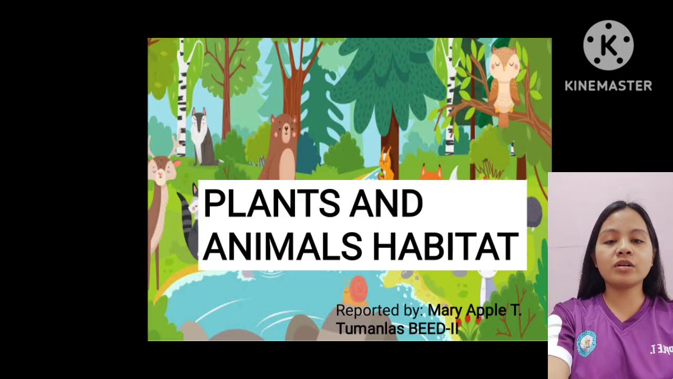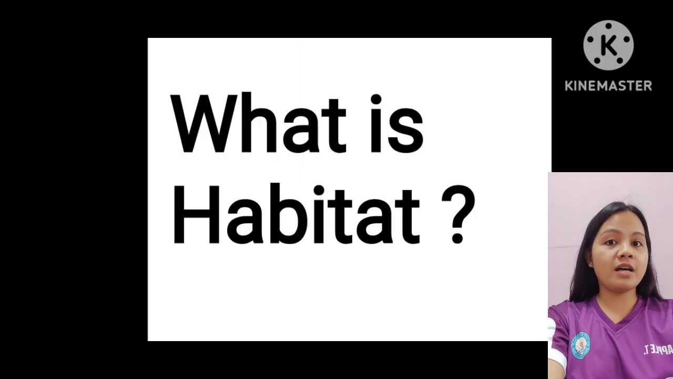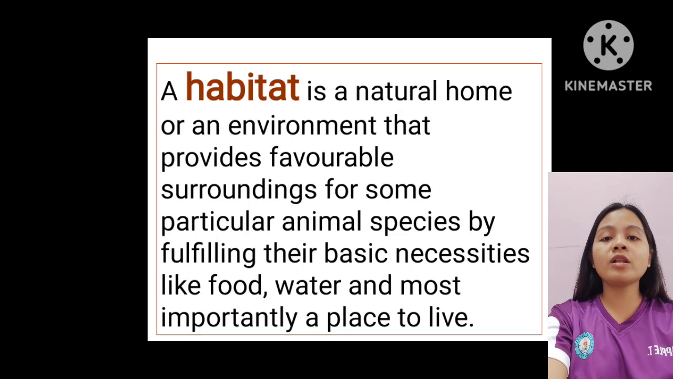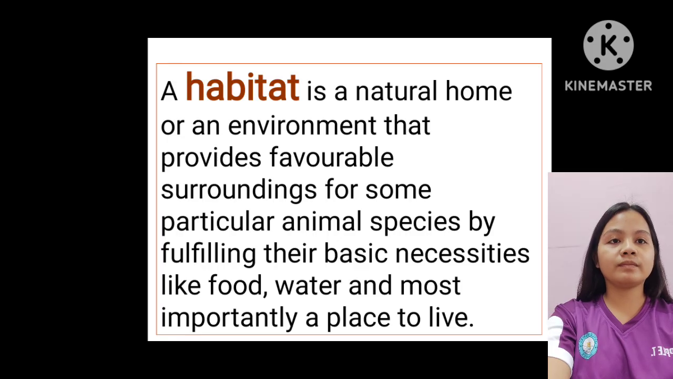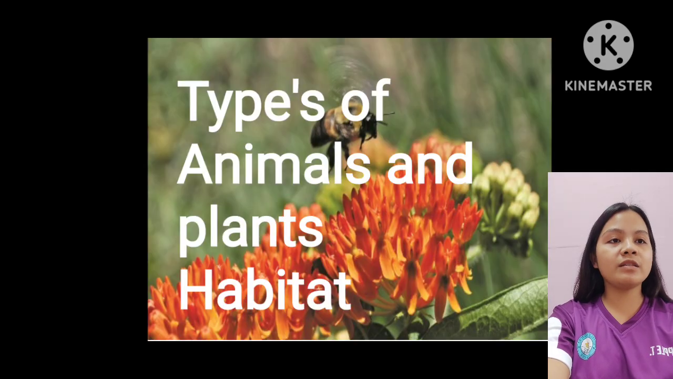In today's discussion, let me explain the classification of animals based on their habitats. So, what is habitat? A habitat is a natural home or an environment that provides favorable surroundings for some particular animal species by fulfilling their basic necessities like food, water, and most importantly, a place to live. But as these habitats are different for every animal, they are classified into various types.